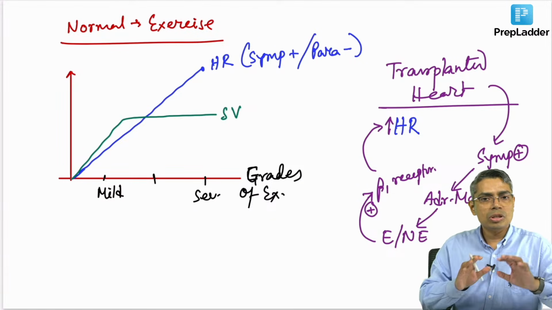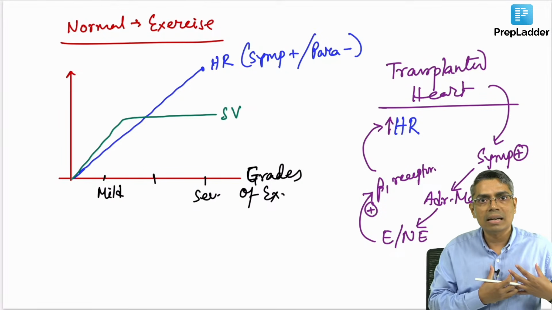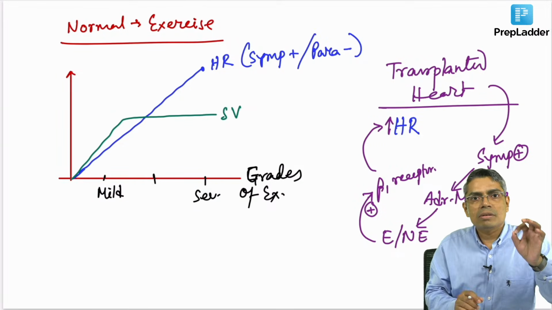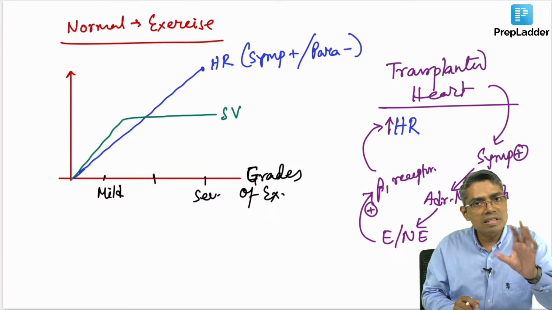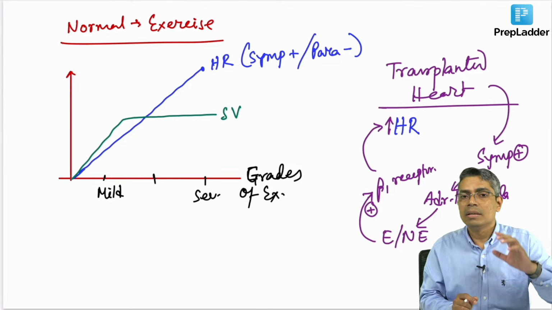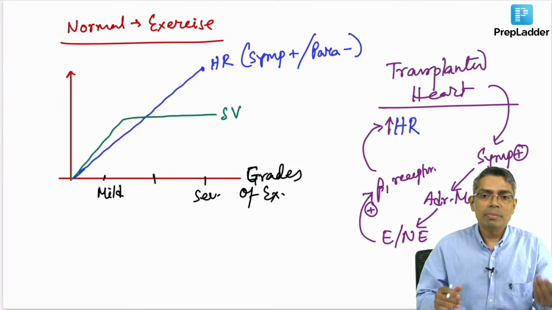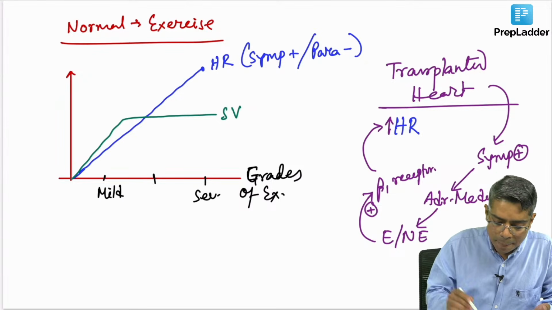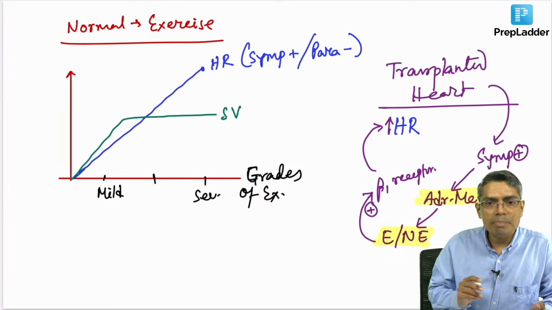Getting my point? You have disconnected the sympathetic and parasympathetic nerves of the transplanted heart, but the receptors are present on the cell surface, on the membrane of the muscles. So, these receptors are still intact, and they can be activated by circulating epinephrine and norepinephrine. And where is this circulating epinephrine and norepinephrine coming from? From the adrenal medulla.